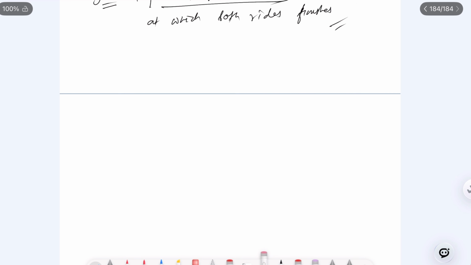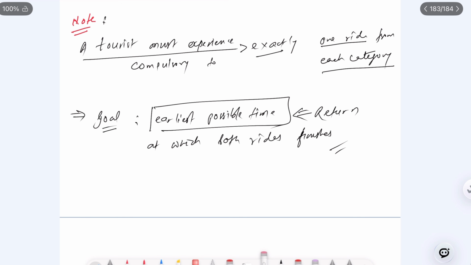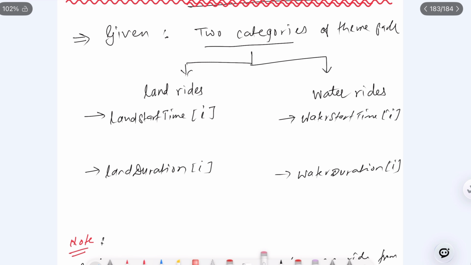What next? Till now, the problem asks you to pick exactly one land ride and exactly one water ride, in either order, and return the earliest time when both are completed. A ride can start at its opening time or later, or after finishing the first ride.